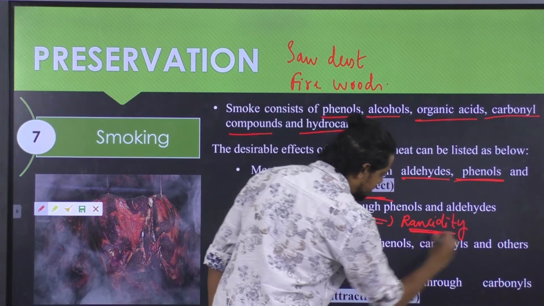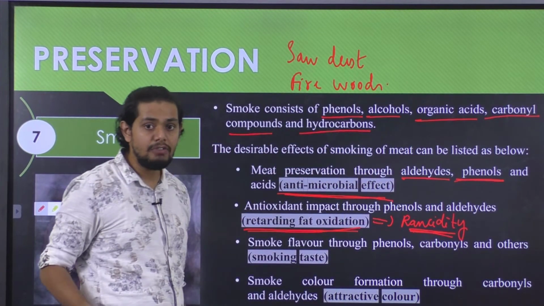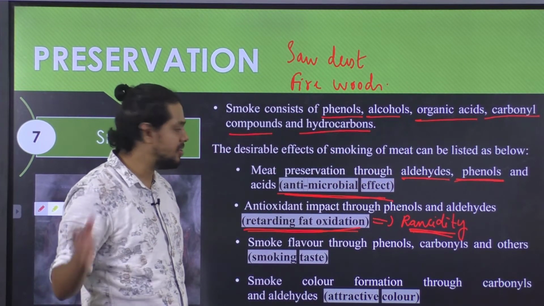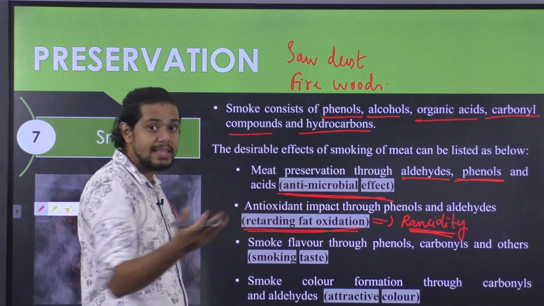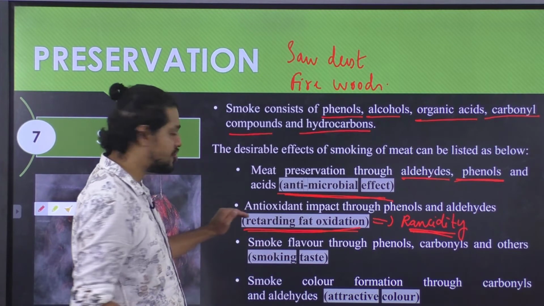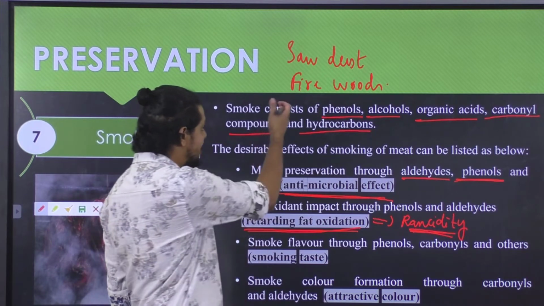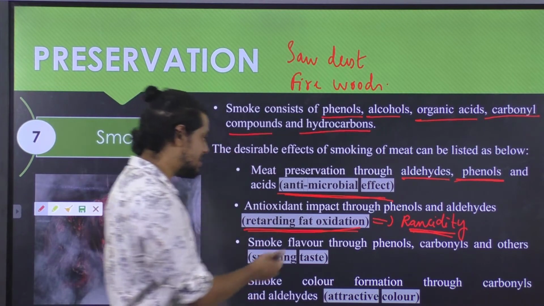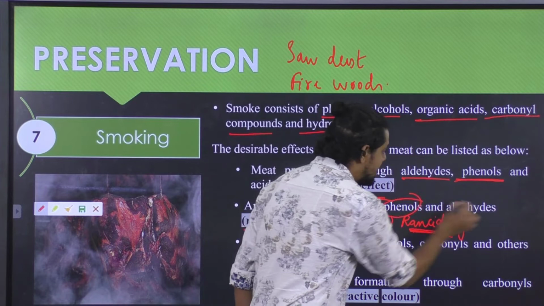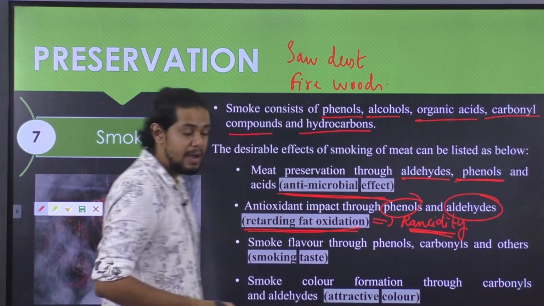Rancidity is nothing but the hydrolysis of fat. Here the animal fat is hydrolyzed, which can in turn be prevented by the action of smoking as well. This is exclusively because of the phenolic as well as aldehyde compounds which are formed.